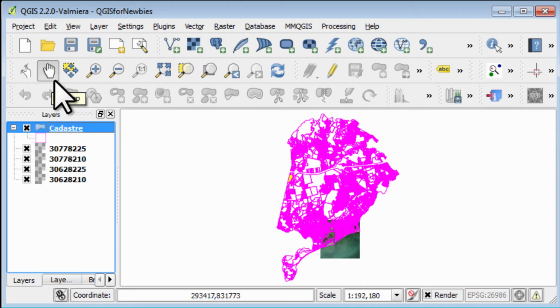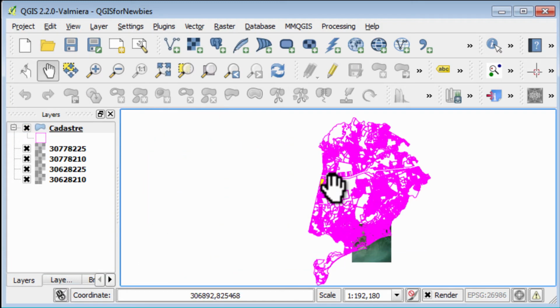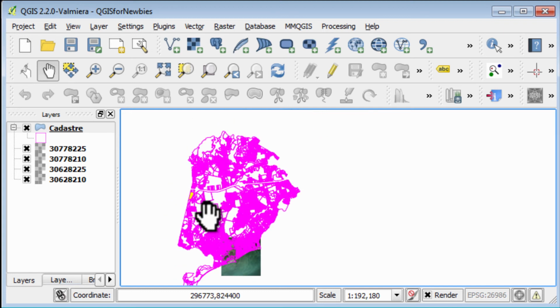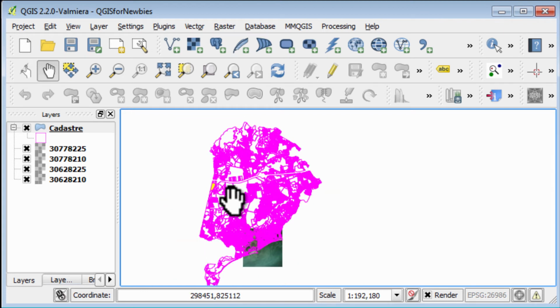It's basically you click on this hand with your left mouse button and you can move the map wherever you want on the screen. Okay, very simple thing. It'll redraw.